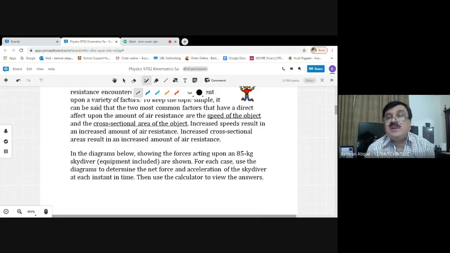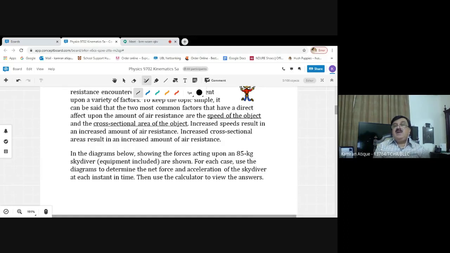Now the downward force, which is due to the mass of 85 kilograms, is still equal to 850 newtons, while the upward air resistance starts increasing, and a time arrives when it becomes equal to 1 newton.